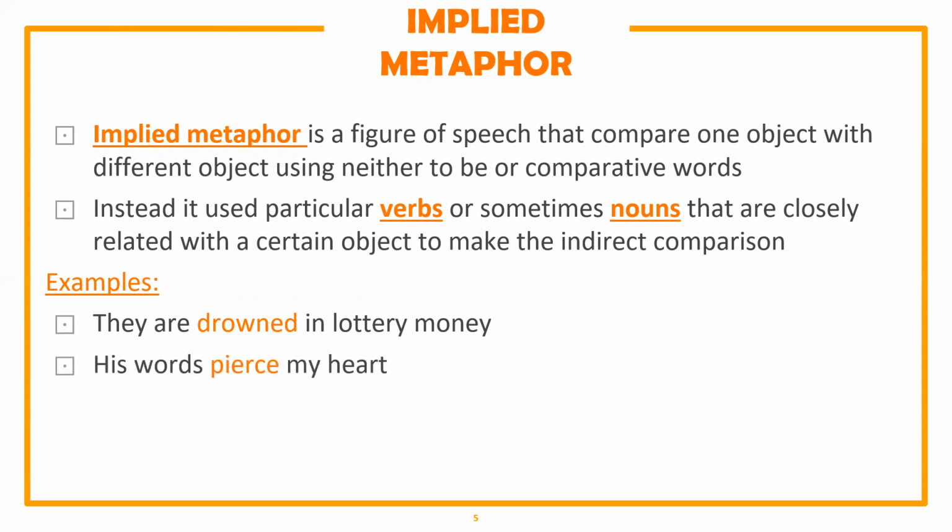The next example is "His words pierced my heart." So here it is the same. By using the word "pierce", it could refer to a sharp object, comparing the words with something that is sharp. A sharp object could be a knife, a short sword, or a sword, that could pierce a person's heart, basically.